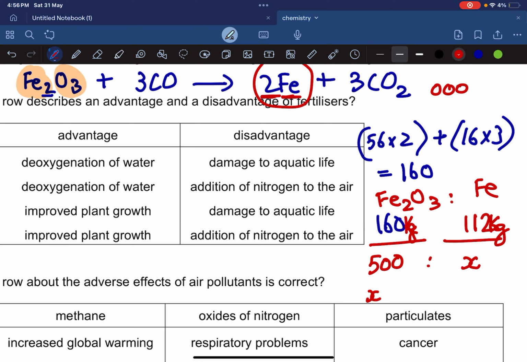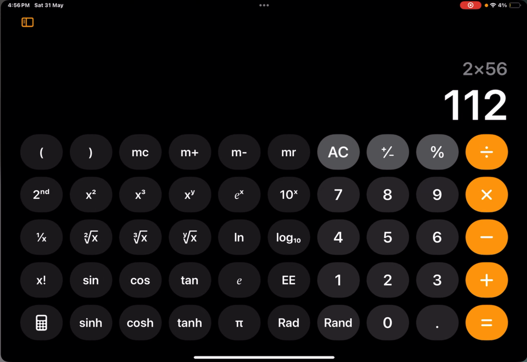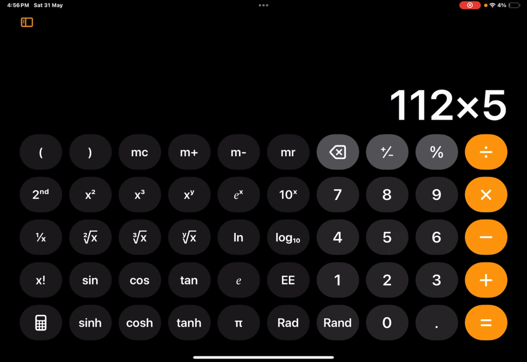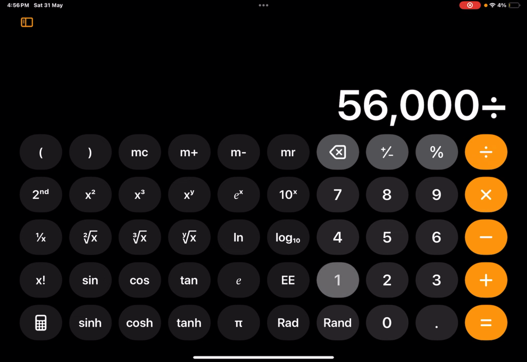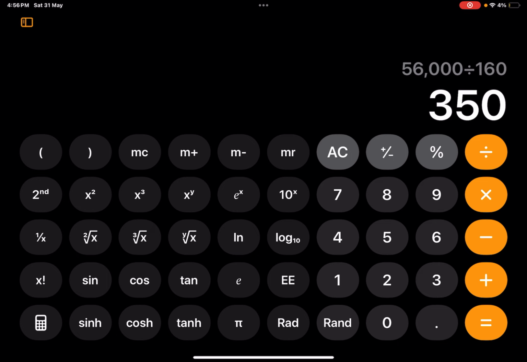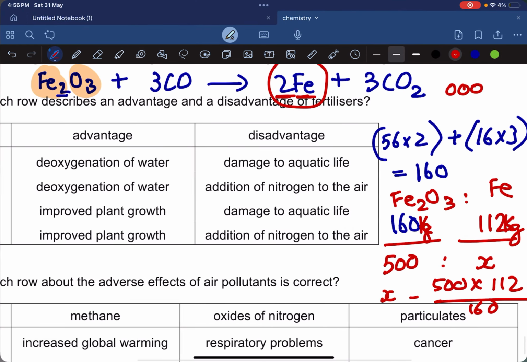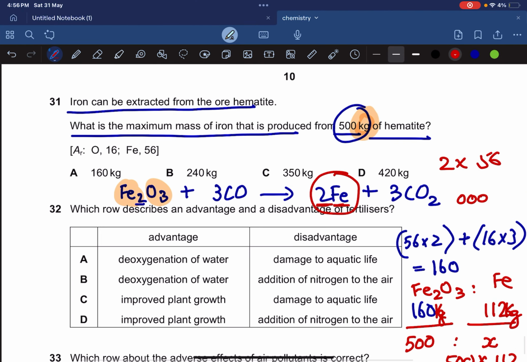So X equals 500 into 112 upon 160. So 500 into 112 divided by 160. That's going to give me 350 kilograms of my iron. And that makes option C the correct one. I hope you understood this.